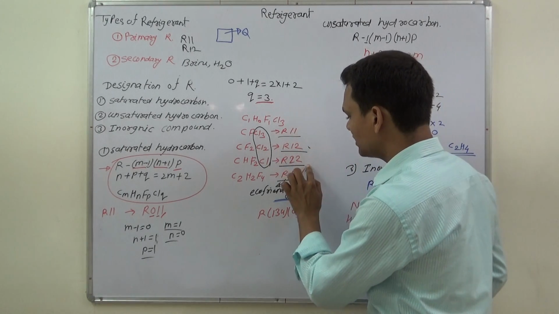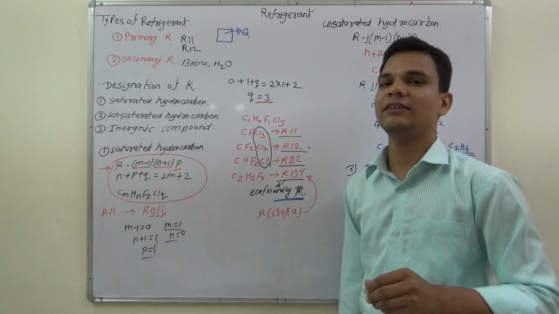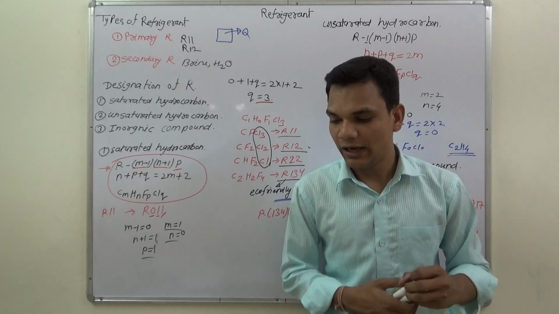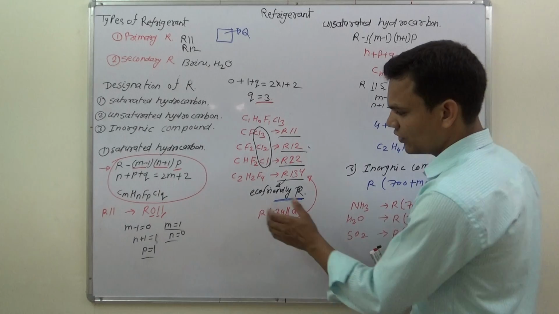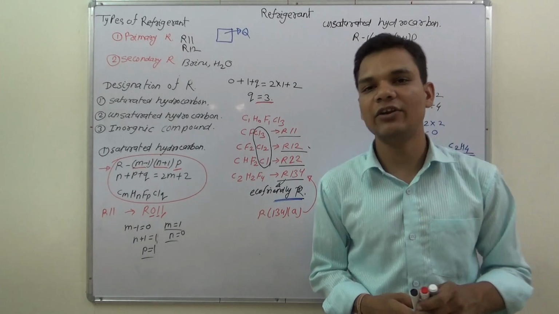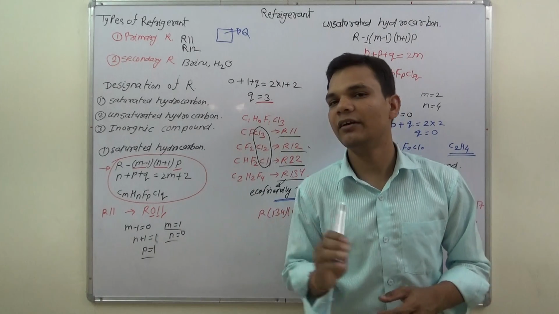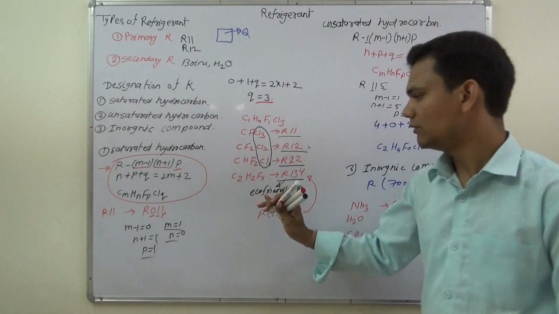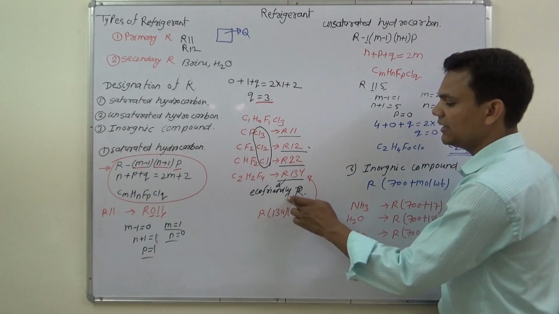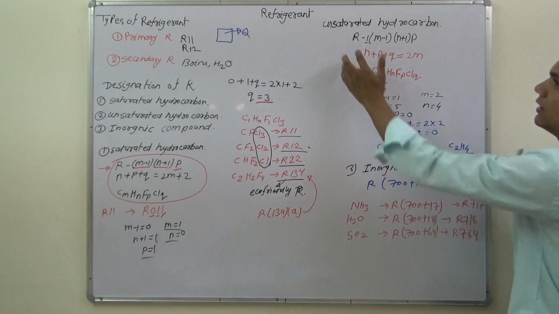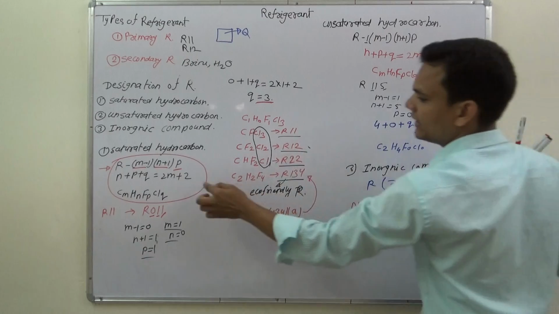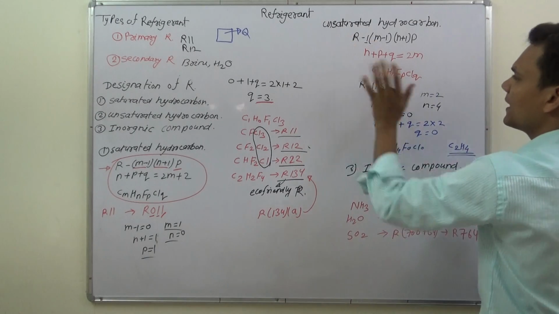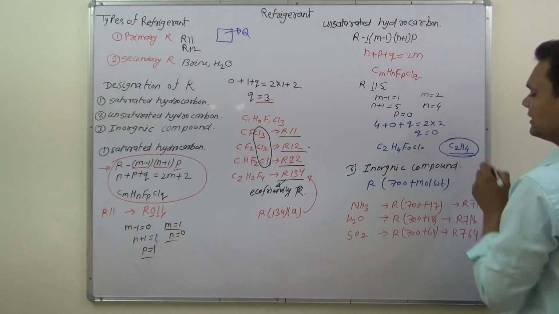These are the most commonly used refrigerants, but the chlorine element which is present in these refrigerants harms our ozone layer. And another option for eco-friendly refrigerant is fluorocarbon, hydrofluorocarbon. In place of these refrigerants we have to use eco-friendly refrigerant. And the other one is unsaturated hydrocarbon. The formulas are the same, so we can compare using this formula for our remaining purpose. And the unsaturated hydrocarbon example is C2H4.